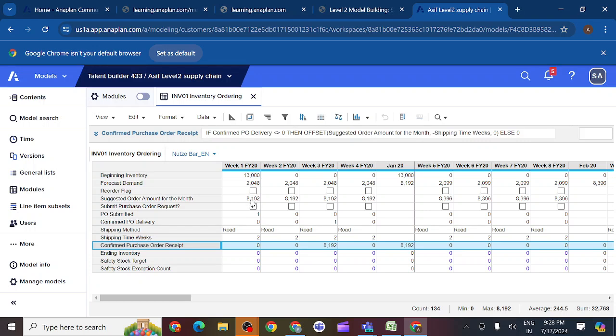8192. So this order amount we should get here. You can see here, if confirm PO delivery is less than or equal to 0, whenever the confirm delivery is 1, then offset the suggested order amount. Suggested order amount we are checking, minus shipping time in weeks.